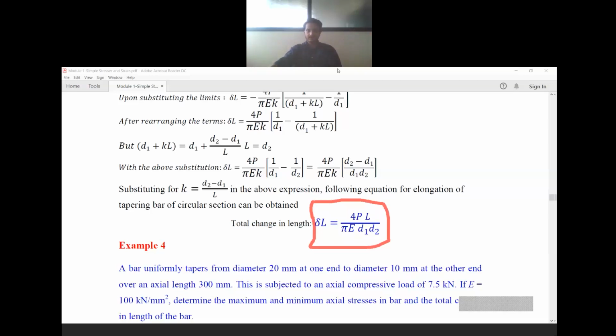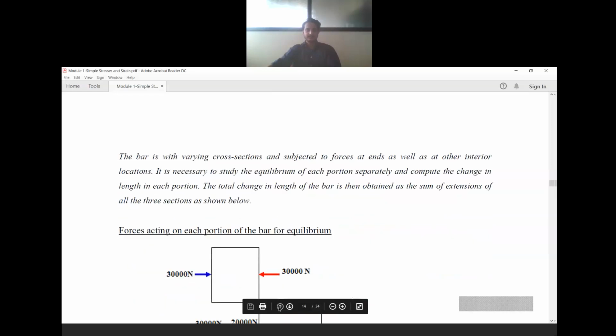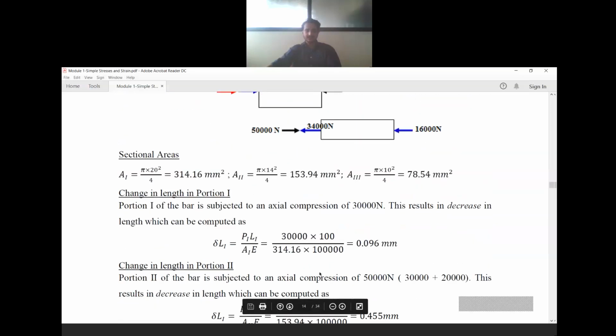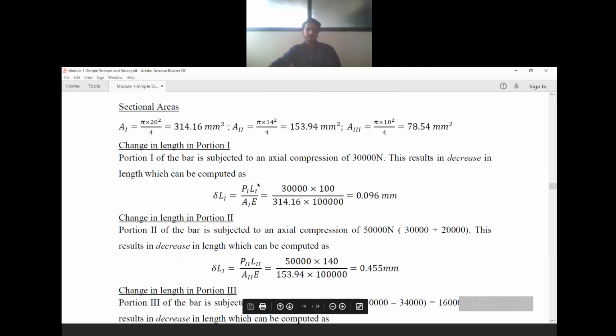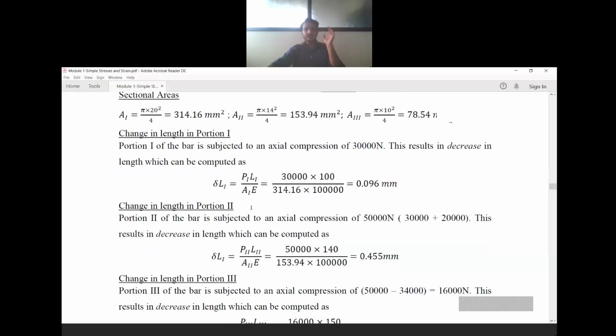You should be very careful. This is the final formula, that is, the change in length: Delta L is equal to 4PL by pi E d1 d2. For your consideration, what was the elongation formula? Delta L is equal to PL by AE. For a straight bar, we had the formula delta L is equal to PL by AE.